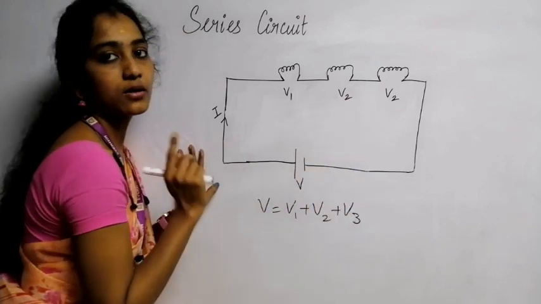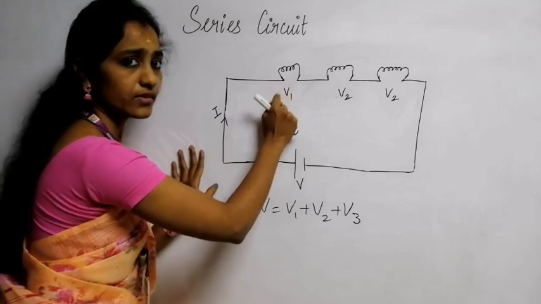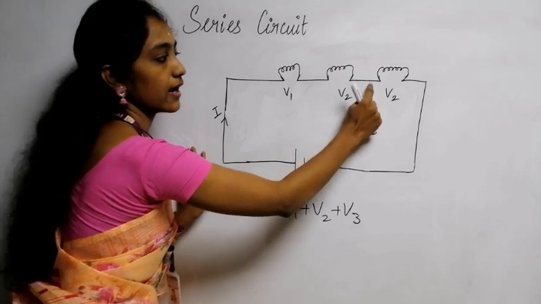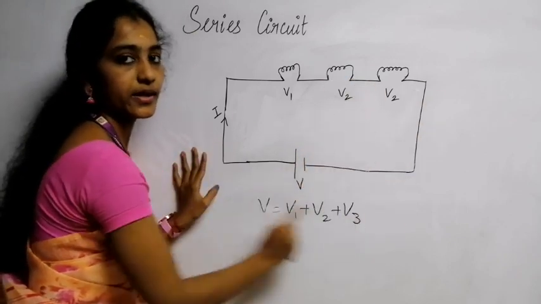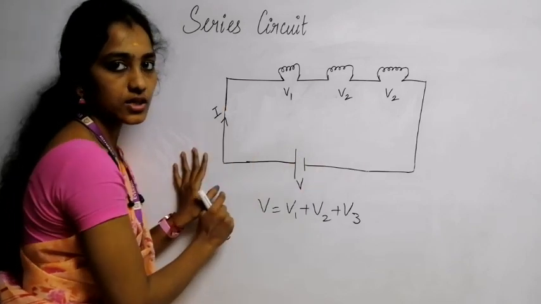It will not have branches. So the positive terminal will be connected to one end of the resistor, and another end is connected here, and this is here, and again this is how the series circuit will be made. So V is the voltage and I is the current that flows through the circuit.